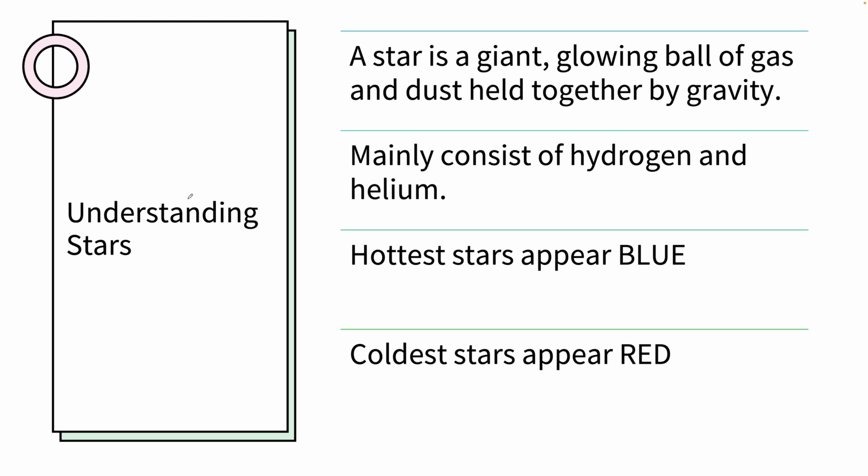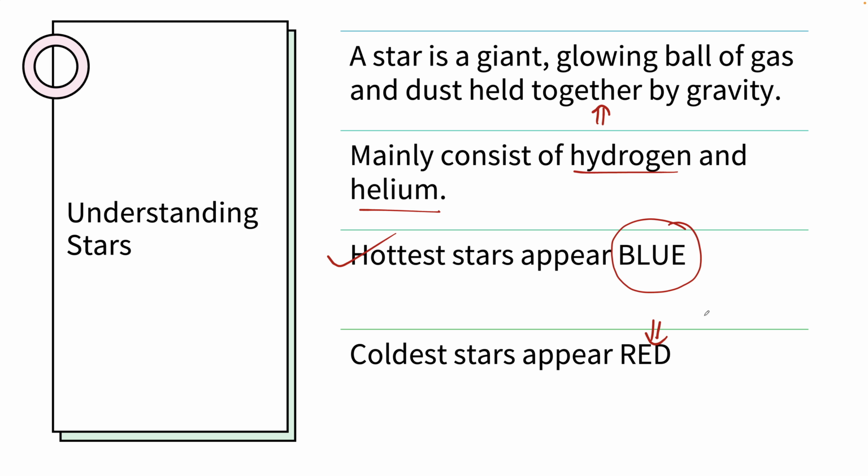covered. What is a star? A star is a giant glowing ball of gas and dust which is held together by gravity. Stars are mainly composed of hydrogen and helium. They vary in size in terms of mass and temperature. The color of the star is determined by its temperature. The hottest stars appear blue and the coldest stars appear red.